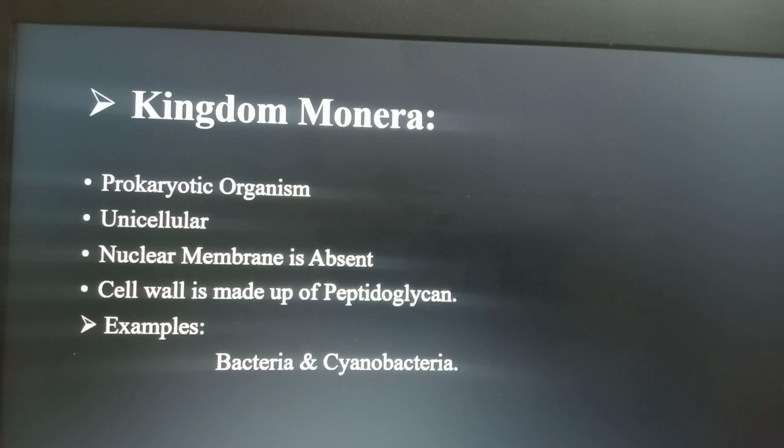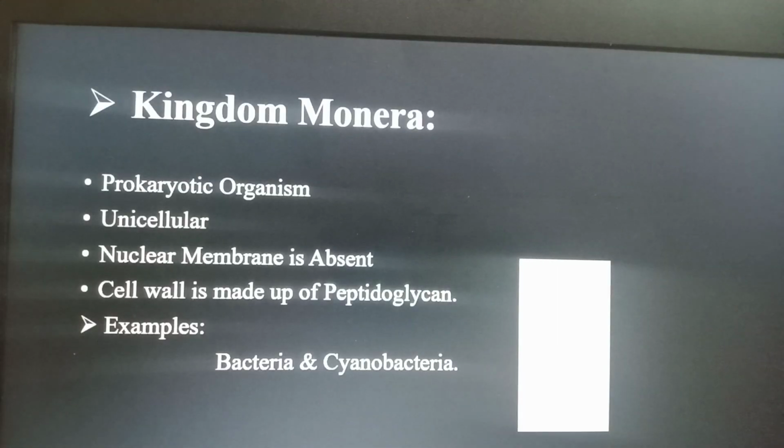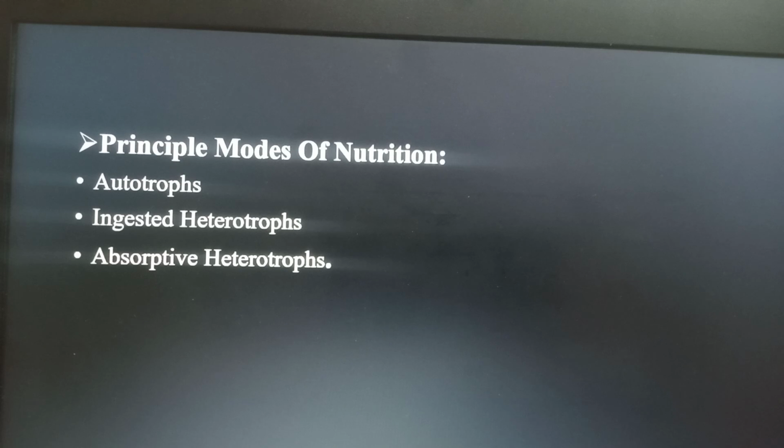The fifth point, the last point, is related to examples of organisms present in the kingdom Monera, for example, bacteria and cyanobacteria. One point is missing: principal modes of nutrition. What is the principal mode of nutrition?